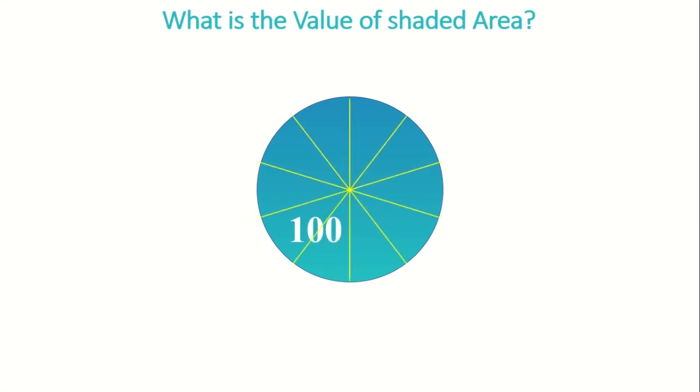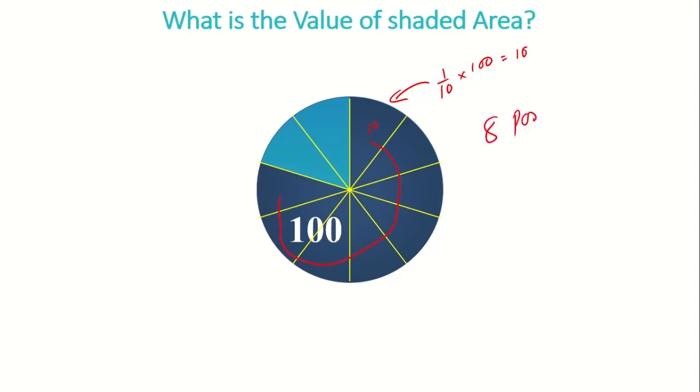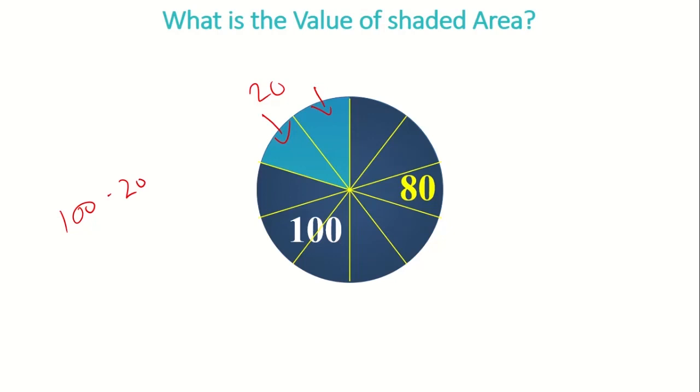And if the circle is 100 and it's divided into 10 equal parts, what is the value of 8 shaded parts? Previously we have learned each part is 1/10 of 100, that each part carries a value of 10, and 8 parts are shaded, so the value of this shaded area has to be 80. Or you can do it by opposite: 2 parts are not shaded, that is 20 is not shaded, so our answer has to be 100 minus 20, which is 80.